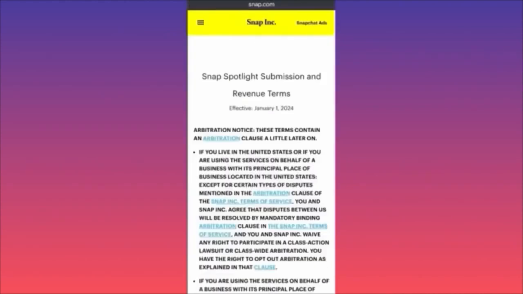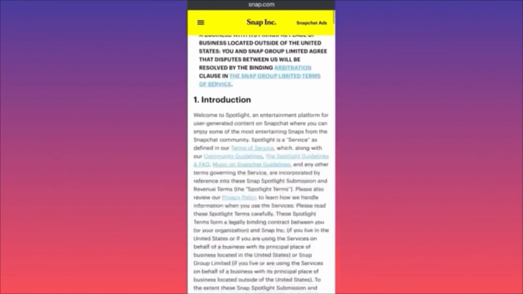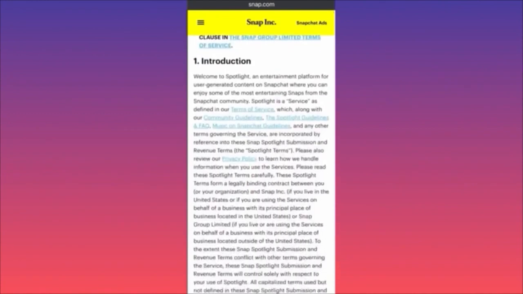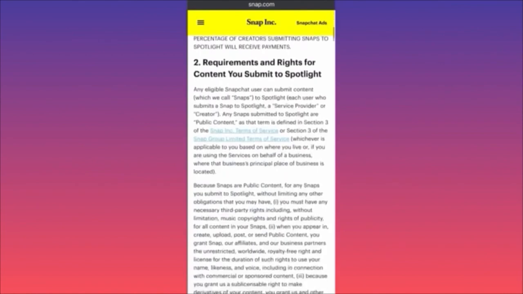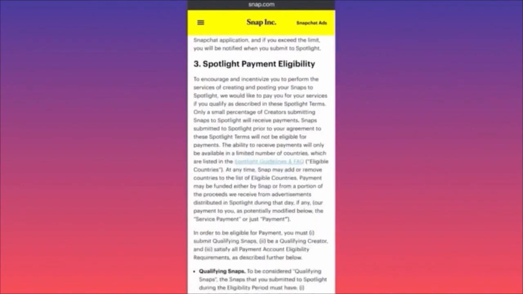Hi guys, in this video we're going to go through the new Snapchat Spotlight requirements for you to be eligible to generate revenue and get paid from them, okay? This is the new update effective January 1st, so this is very fresh. So all the people that are currently in the program most likely will be affected as well. The most important part over here is that there are changes to the requirements and the rights to the content that you can submit. Also, there are changes in the way in which the content will be handled. You have to use particular elements to be eligible and satisfy the requirements. First things first, very important.